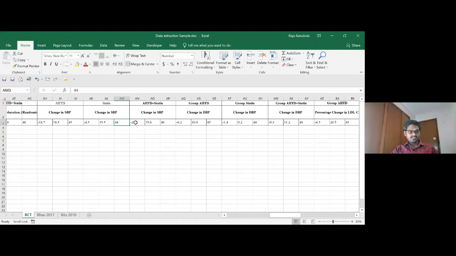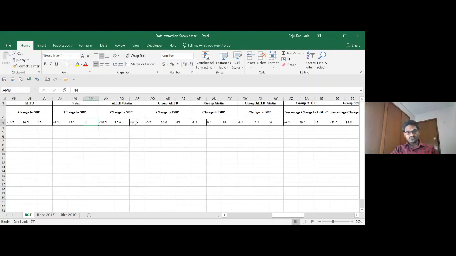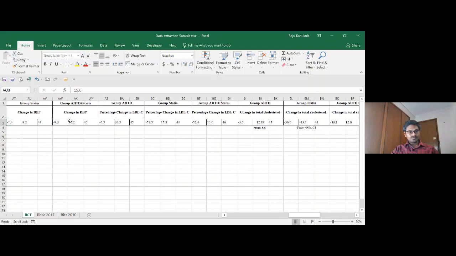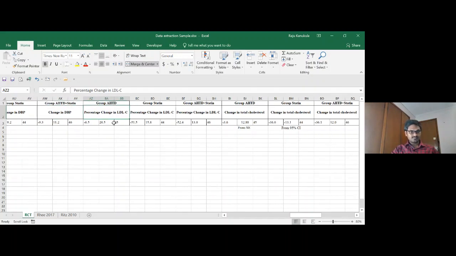Next, change in SBP in another group, change in SBP again in the FDC group. Similarly, change in DBP. So this is about the BP outcome data. Now coming to the cholesterol values. So LDL.